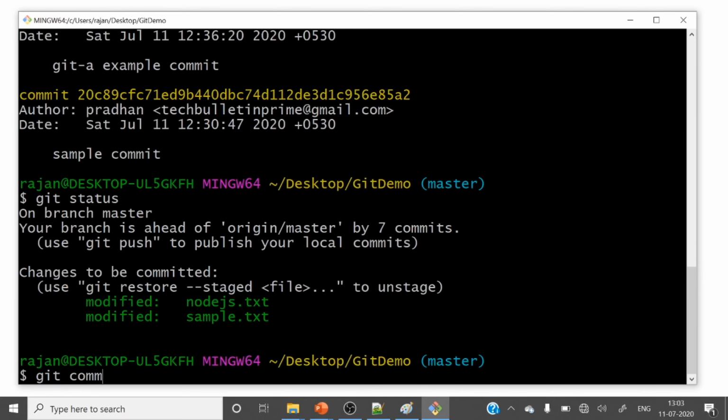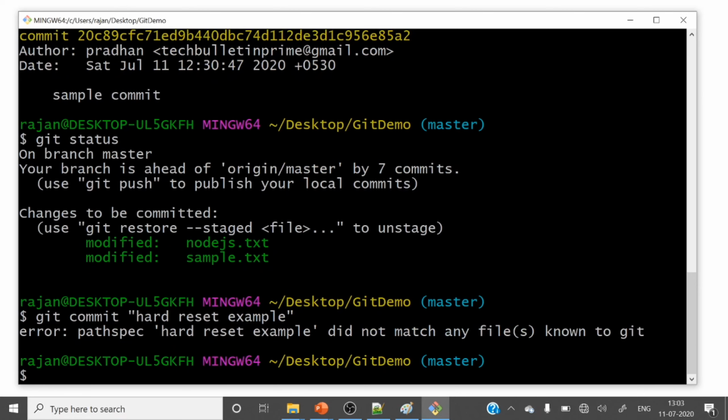Git commit -m hard reset example commit.